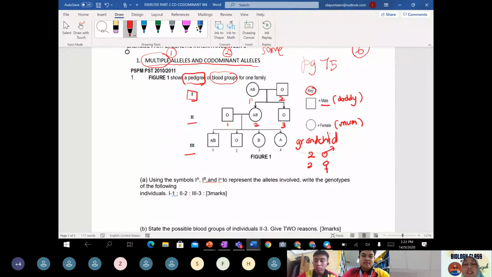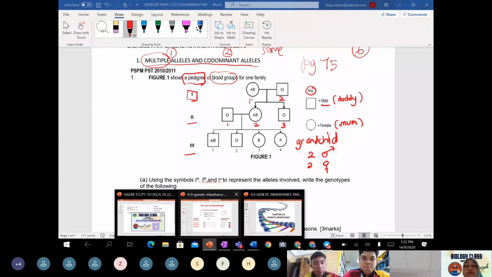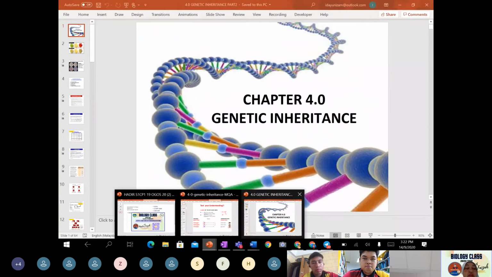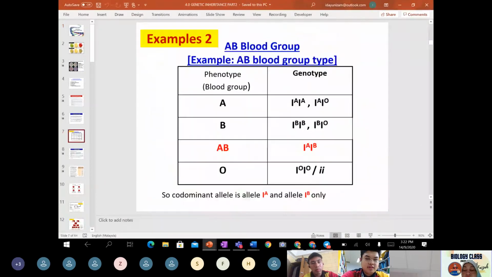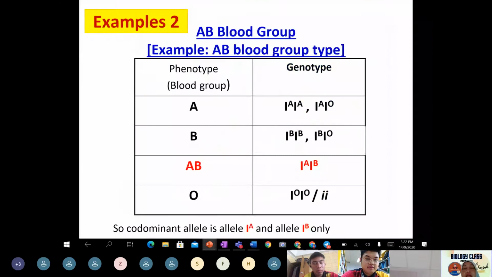Now from this pedigree of blood group, teacher would like to emphasize the concept of codominant and what teacher said just now, class? The multiple allele. As you can see here, there are 4 types of blood groups.